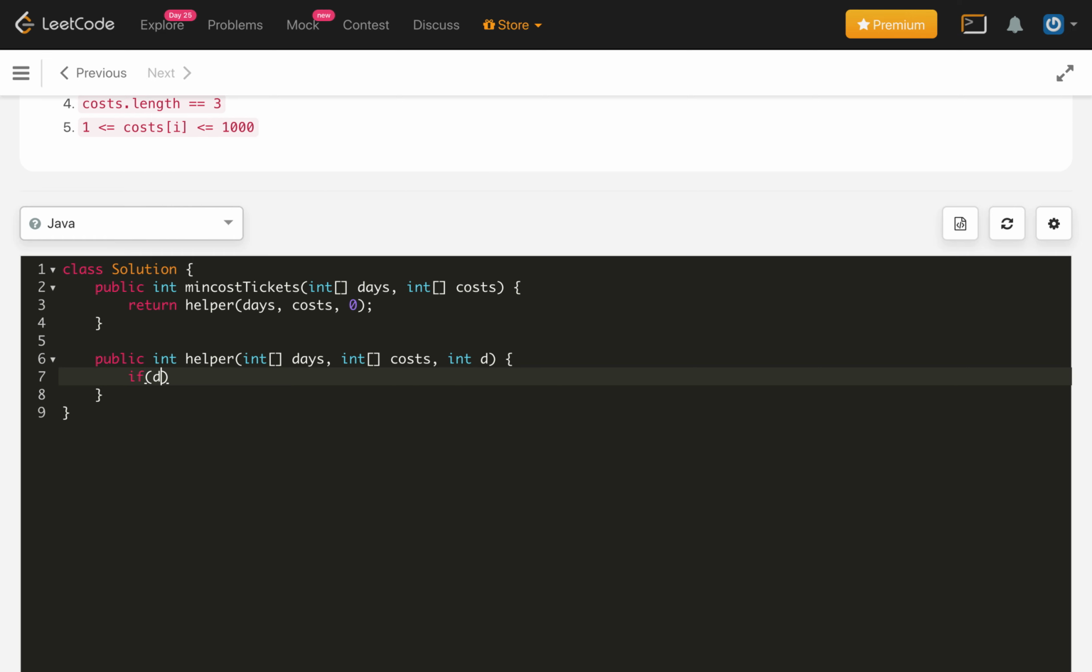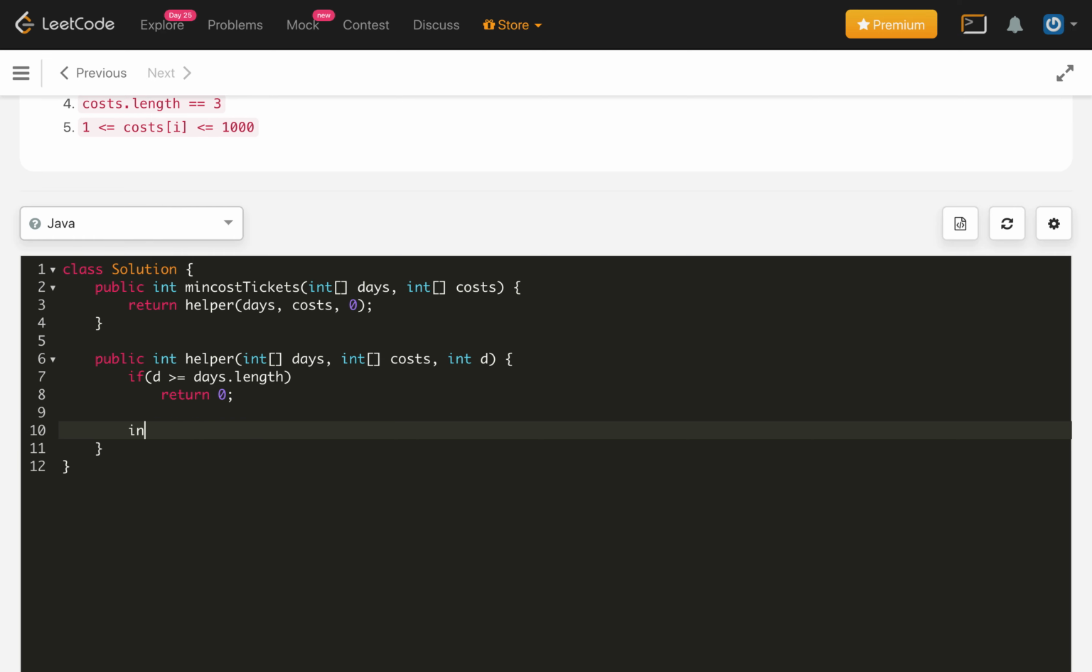So if this d is crossed the number of index, if it crosses the number of values of the days we are traveling in days dot length, then we will just return from here, like we completed all the journey trips, so return 0.